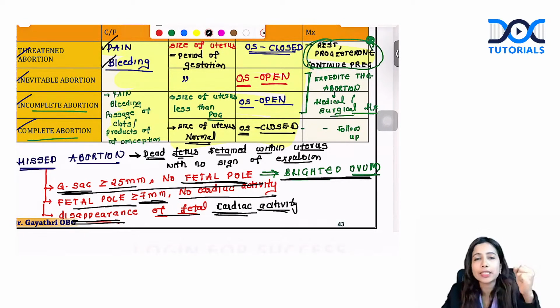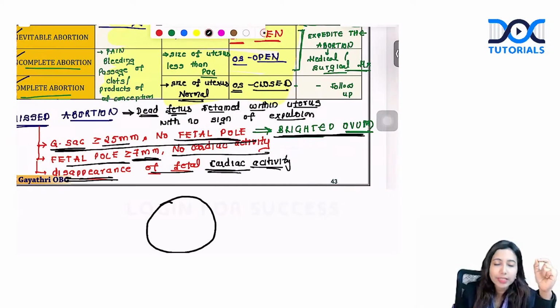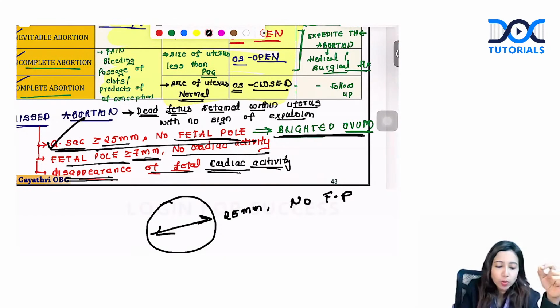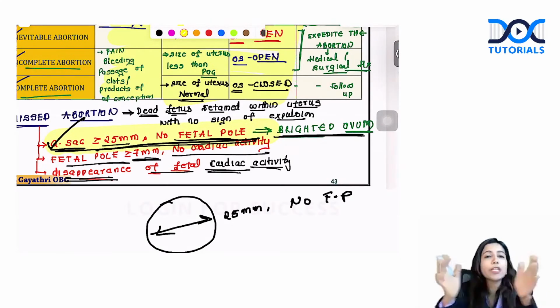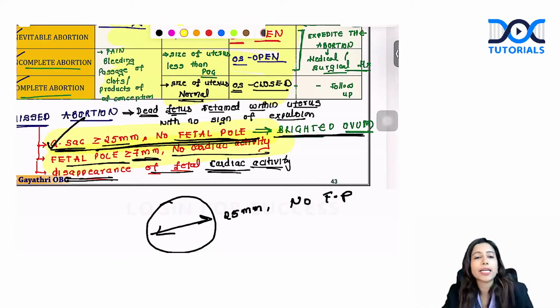What will you get in that? When we do the ultrasound, we can either get a big gestational sac, gestational sac more than or equal to 25 millimeter with no fetal pole. Yes, more than or equal to 25 millimeter with no fetal pole. Or you can get a fetal pole more than or equal to 7 millimeter with no fetal cardiac activity.